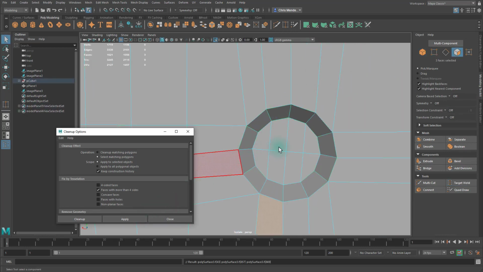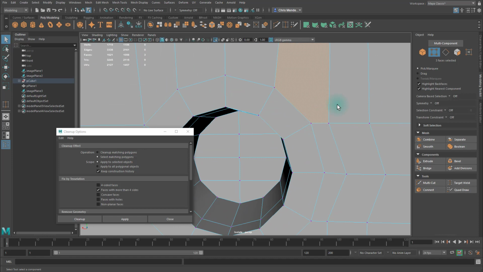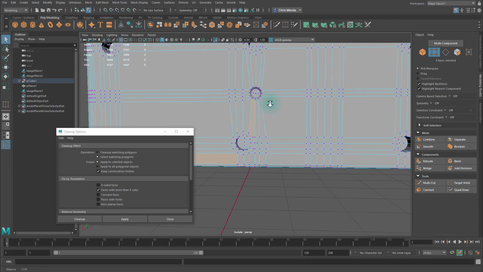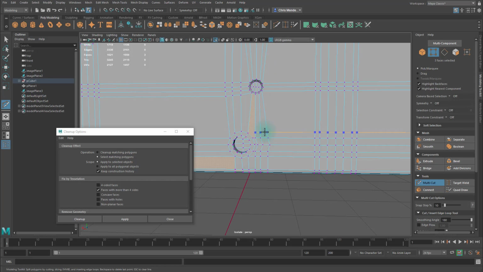I'll go back to object mode, hit apply in my cleanup window again, and let's figure out why this is an ngon. It's because it is 5-sided, so I need to create another edge loop.